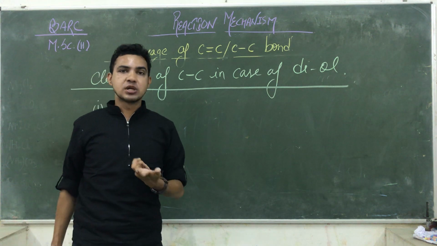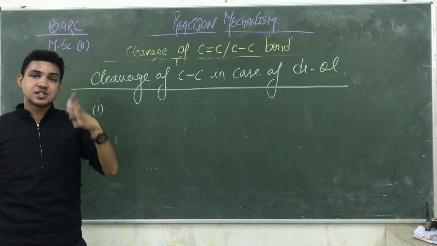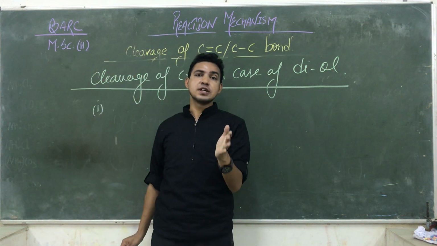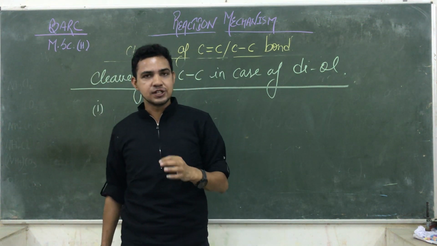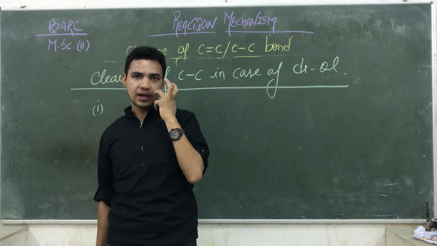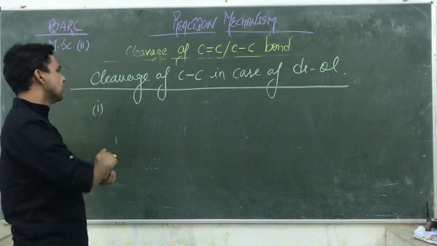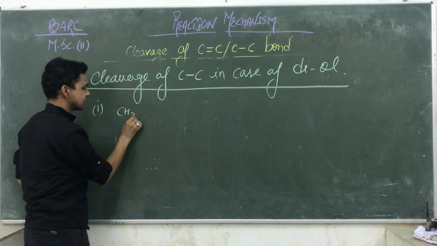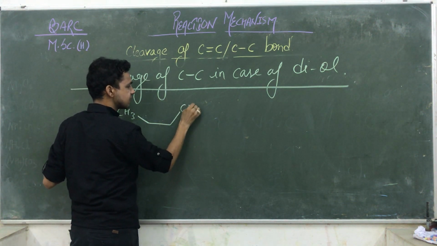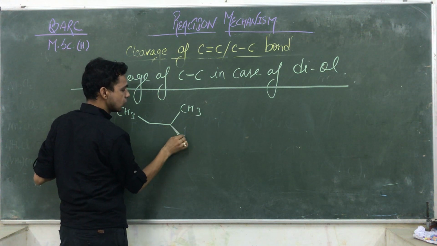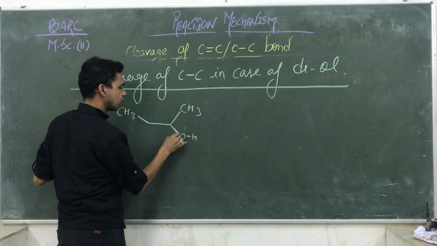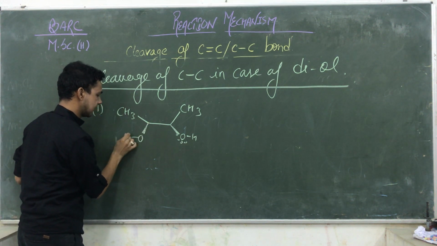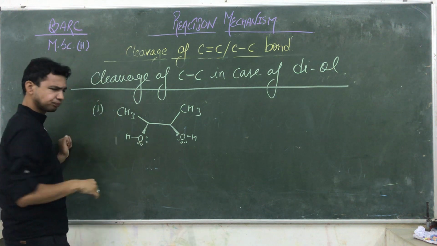But if the compound is trans, what will happen in that case? Will the carbon single bond carbon not decompose? It will. That time we are using a specific kind of oxidizing agent, that is lead tetraacetate. I'm just giving you an example. First of all, we are talking about the cis. So see guys, that one is CH3, that one is CH3, this one is O and H, that has a lone pair of electrons. You know very well about that. This is also an O and H having a lone pair of electrons.